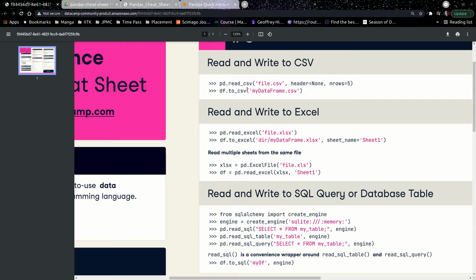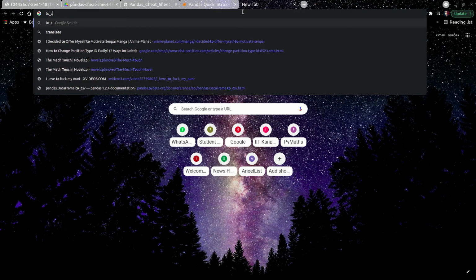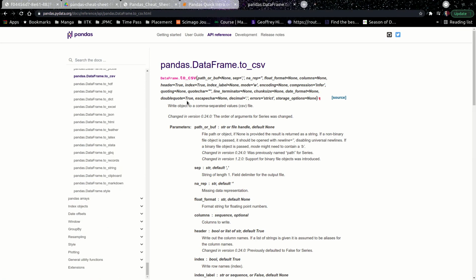When you're writing back, when you're done with all your manipulation, pre-processing and whatnot, you will save that CSV file through this command, right? Here there are also other options like header none. You can choose not to save the header, not save the index, and all these things. If you want to search for more of them, you can just go through their own documentation, let's say pandas to_csv. This is as simple as that, and you can come here and you will be able to see the documentation. Now don't be scared by all of what is being written.